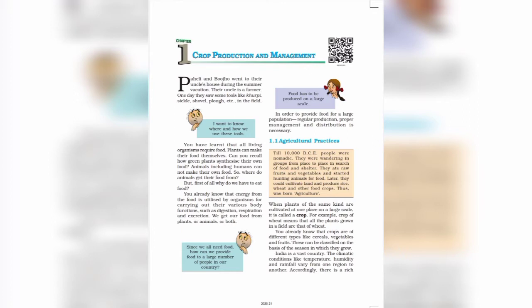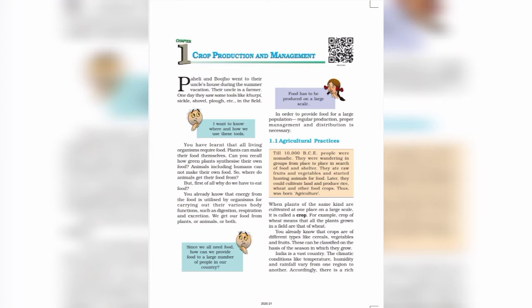So, students, today we are starting our chapter 1, that is crop production and management. The main topics that we will cover in this chapter are types of crops and production of crop and management. In this topic we will discuss some agricultural practices. Agricultural practices means preparation of soil, selection and sowing of seed, then replenishment of nutrients, irrigation, that means supply of water to crop, then crop protection, harvesting and storage. So these are the main topics that we will cover in this chapter.